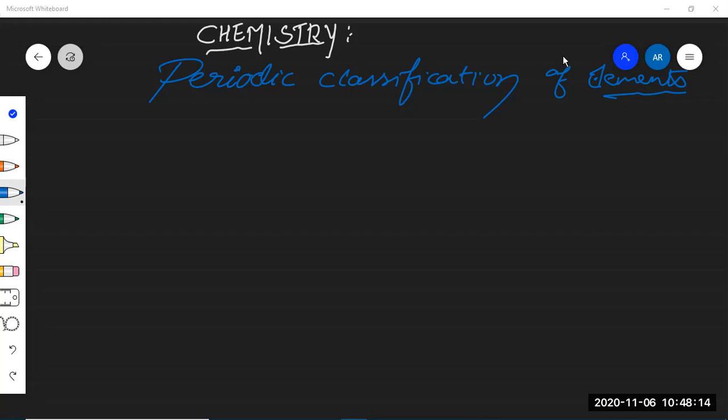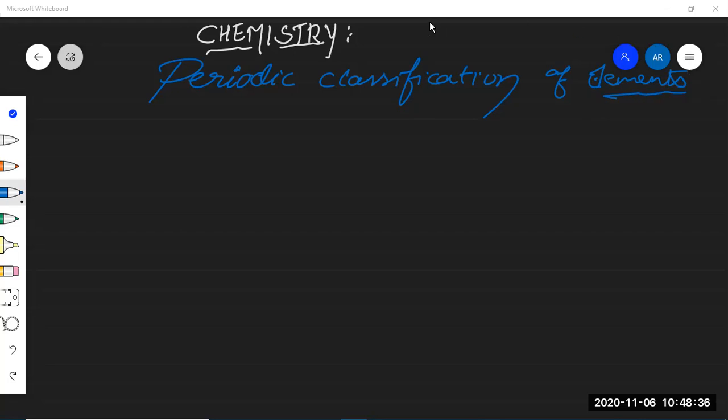In the same way, in the periodic table, if we arrange the elements group-wise as well as period-wise according to their chemical properties, it is a bit easier to study the elements present in a particular group and the elements present in a particular period. So that is the reason we need classification.